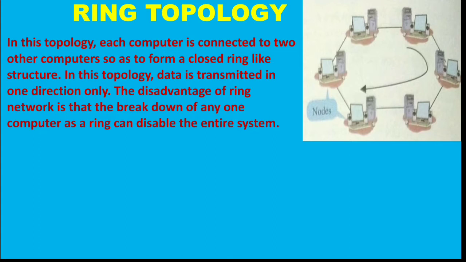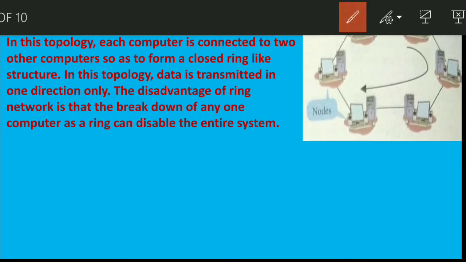The disadvantage of a ring topology is that the breakdown of any one computer, if there is a breakdown, suppose there is a breakdown in one computer here, then all the other computer systems will stop working. That is the biggest disadvantage of a ring topology. The entire system will come to a halt. It will not perform as there is a breakdown in the particular computer.